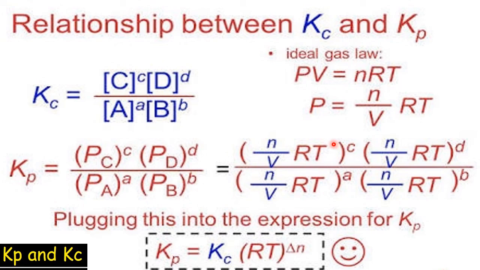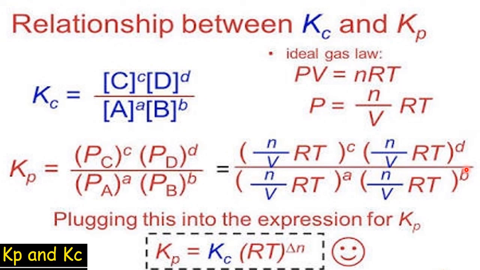RT to the power C into RT to the power D means RT to the power C plus D, and in the denominator RT to the power A into RT to the power B means RT to the power A plus B. When you go for numerator by denominator, it is RT to the power (C plus D) minus (A plus B).